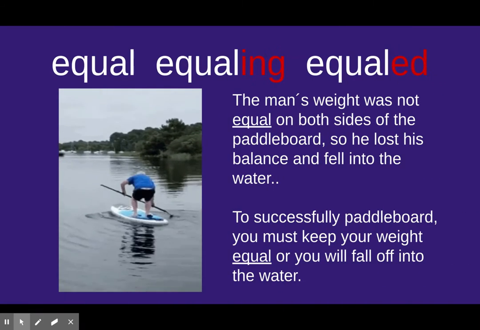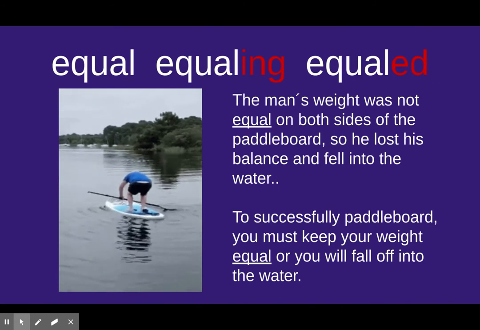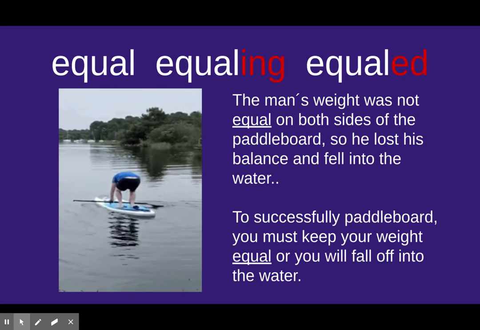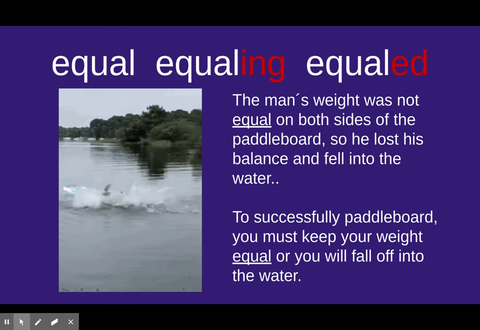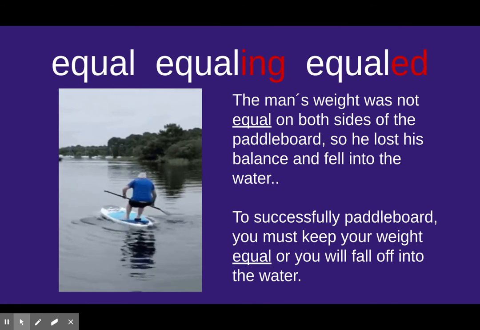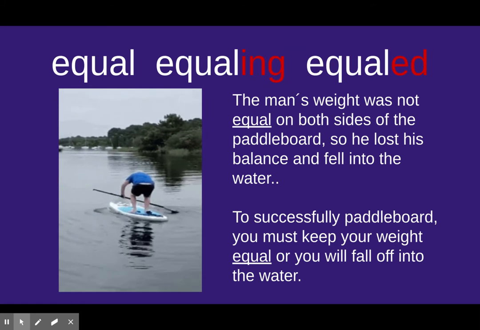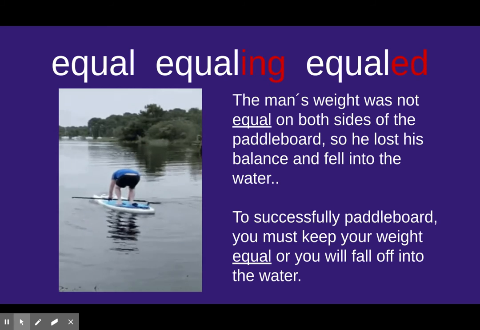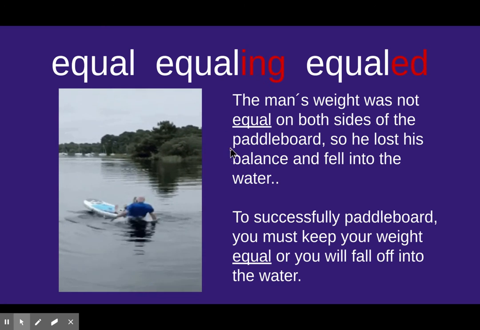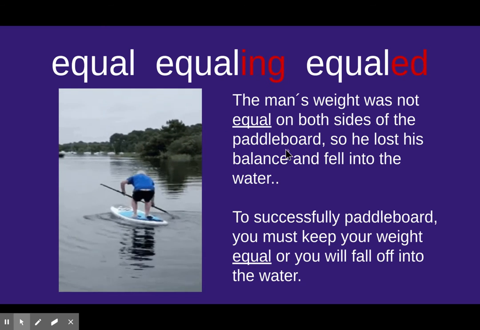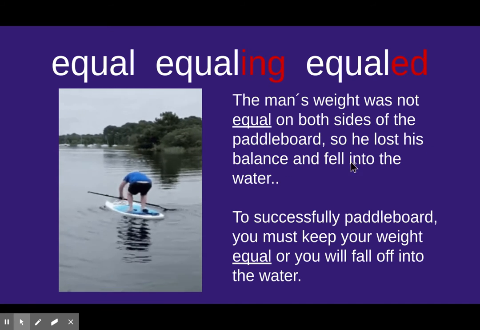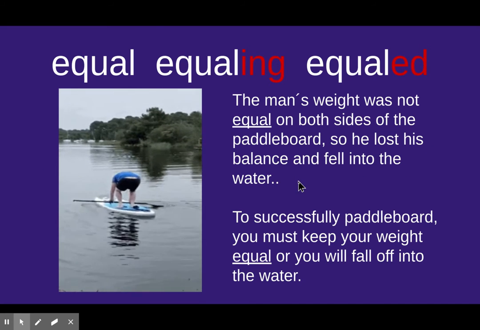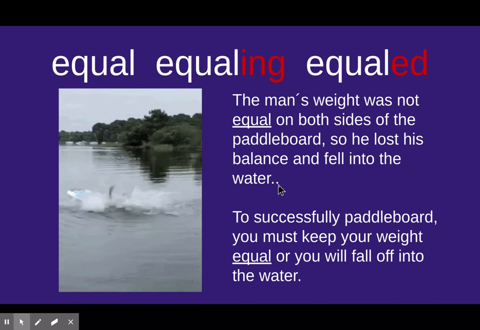Our next one is equal, equaling, or equaled. And remember, to equal means to be the same as on both sides, or to be equal in value, like a number like 4 and 4, 4 objects and 4 objects. It says the man's weight was not equal on both sides of the paddleboard, so he lost his balance and fell into the water. I added an extra period there I need to take out.